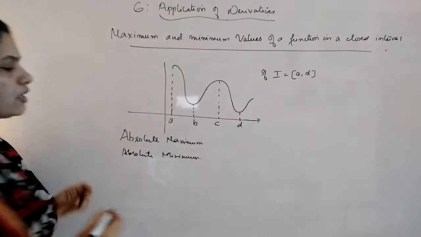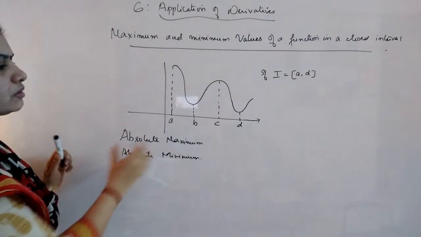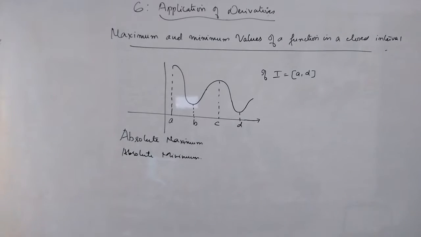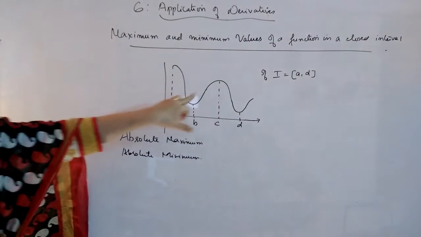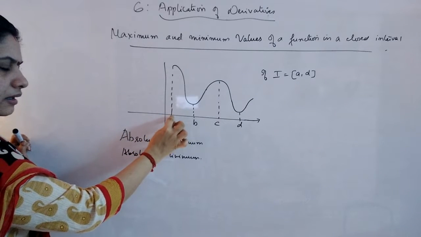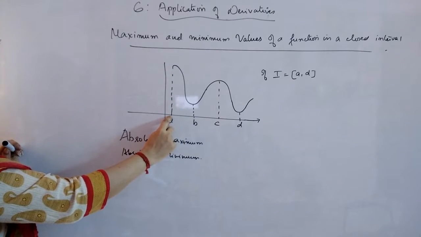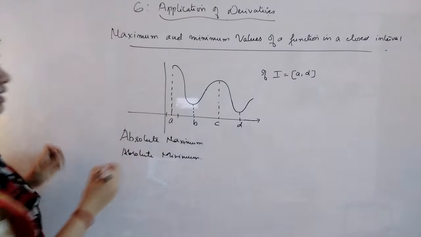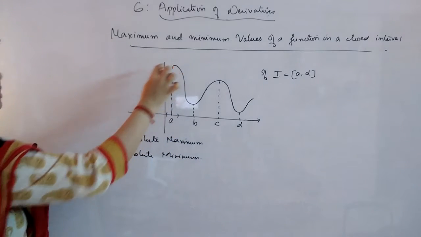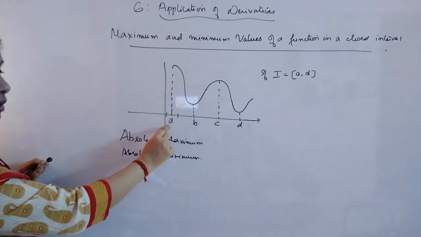Now, what is the difference between local maxima and absolute maximum? First, this is the total interval. I have taken I as the closed interval, which is [A, D]. In this graph, if I take a small interval containing this A, I will say that the local maximum is at this point A. If I take a small interval containing A, it gives the maximum value of the function. That means A is a point of local maxima.